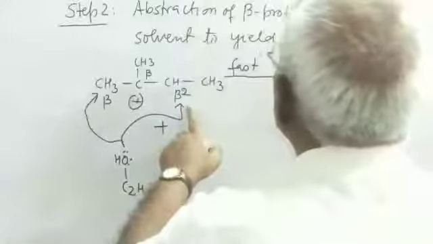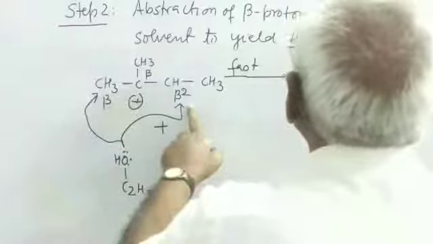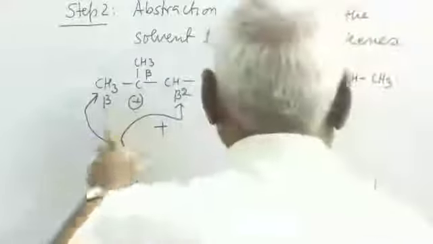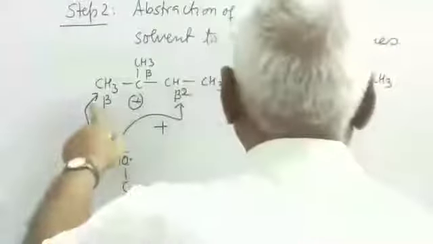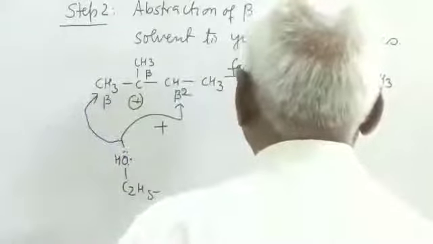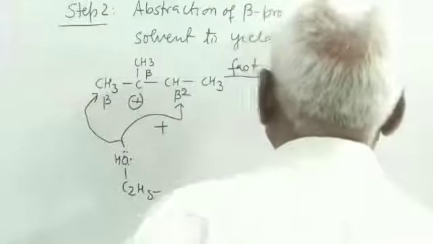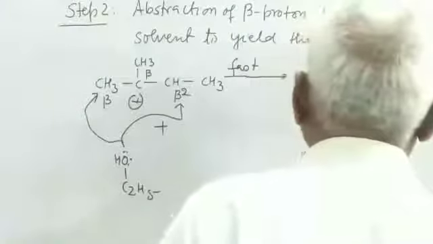In one case, when beta proton is lost from this CH3, the double bond is set up like this. In another case, when beta proton is lost from the terminal CH3, we obtain this one, CH3, CH2, CH3.